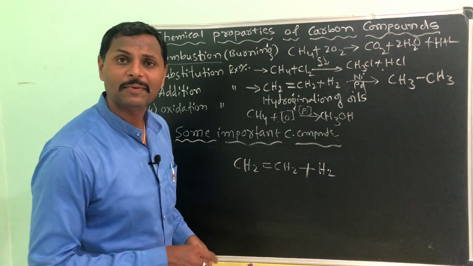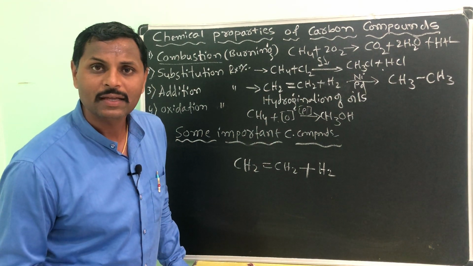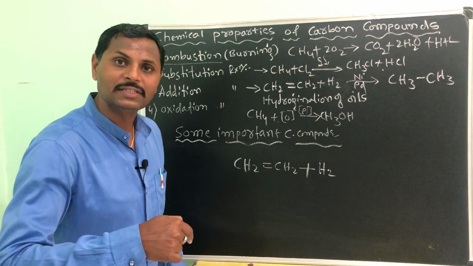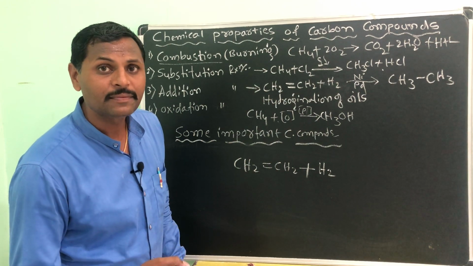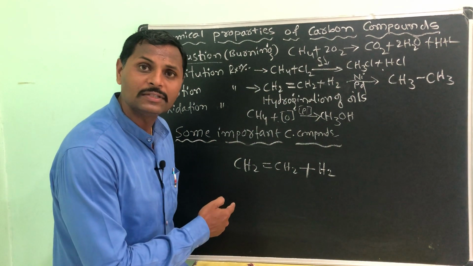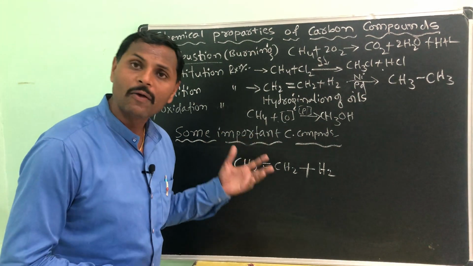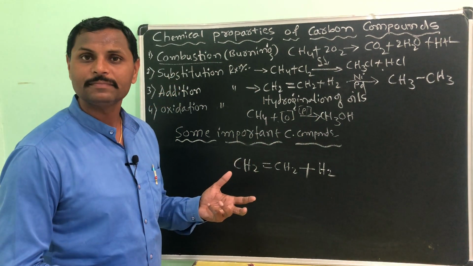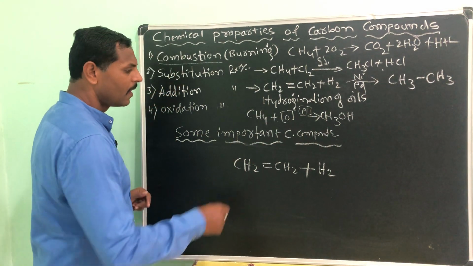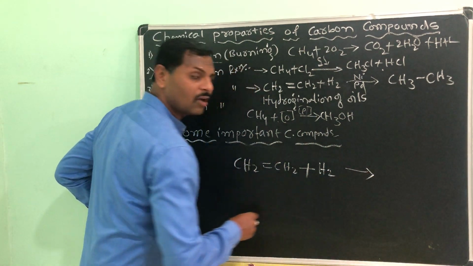In the first chapter we studied oxidation and reduction. What is oxidation? Adding oxygen or removal of hydrogen. What is reduction? Adding hydrogen or removal of oxygen. Here you can take this as a reduction reaction or hydrogenation reaction. Understood? We are simply adding hydrogen gas to it in the presence of a catalyst.